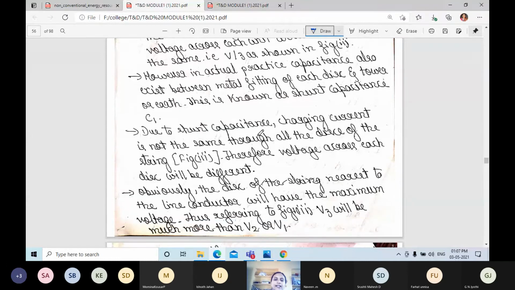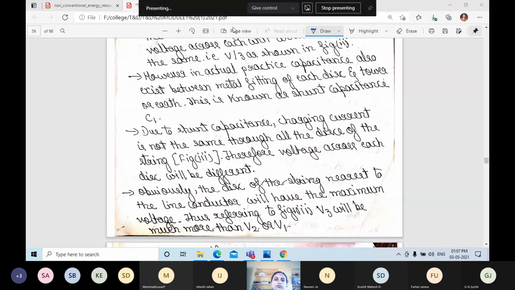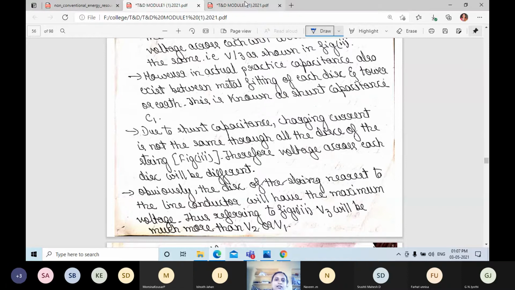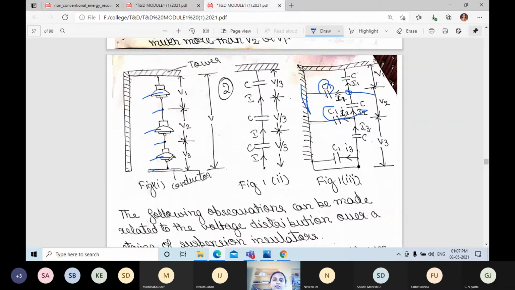The disc nearest to the line conductor, for example this one, is the nearest to the conductor. That means it will have the maximum voltage. V3 will have the maximum voltage and V1 will be small when you compare with V3.